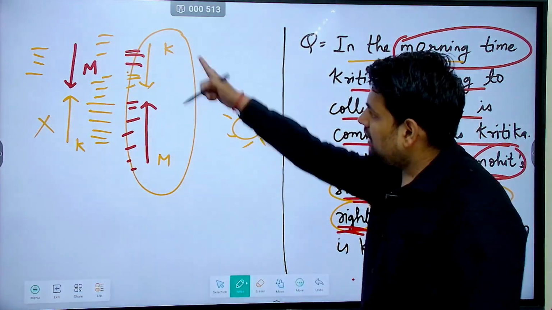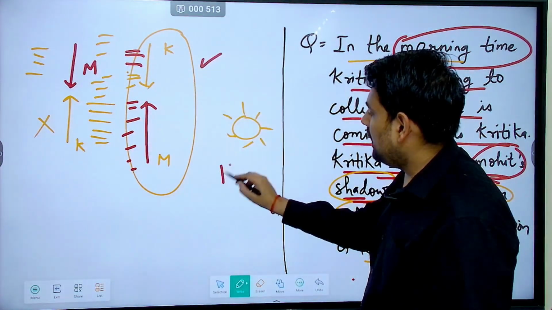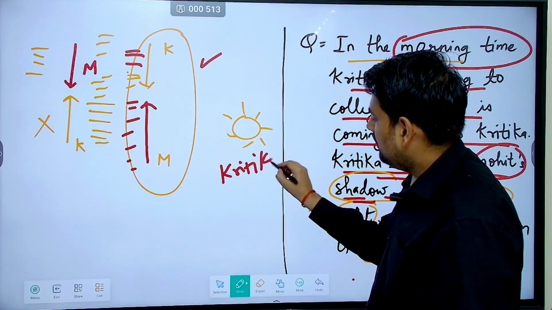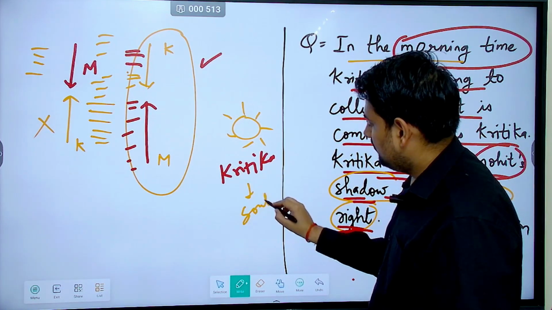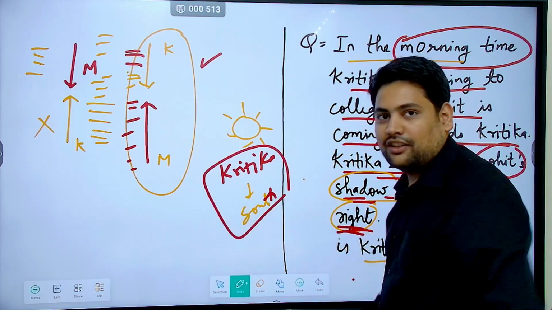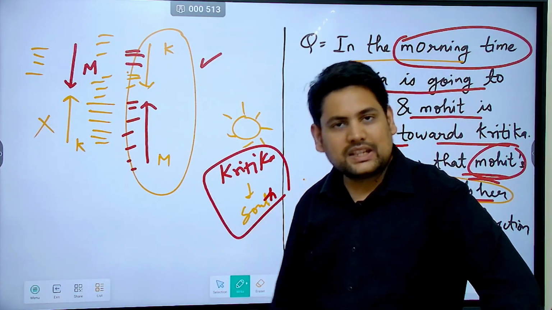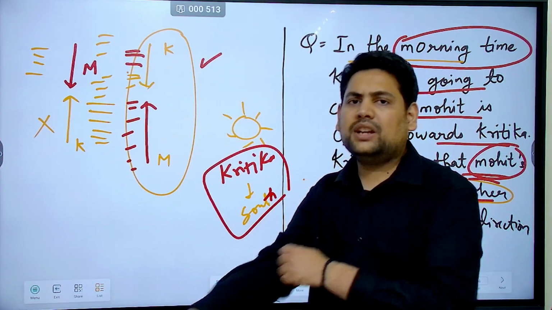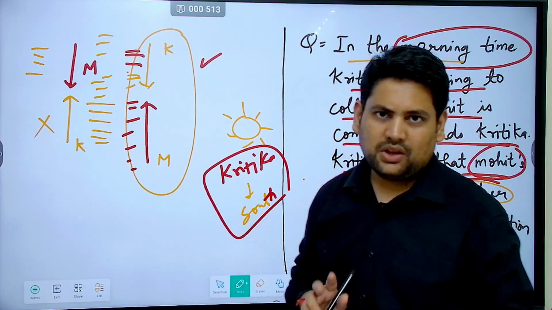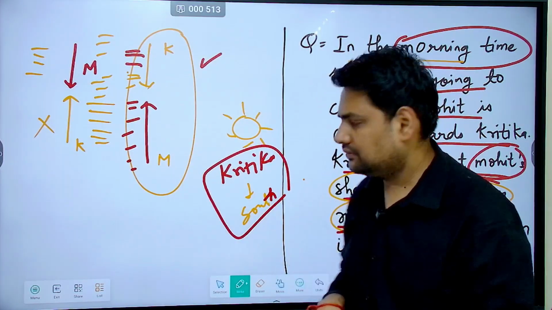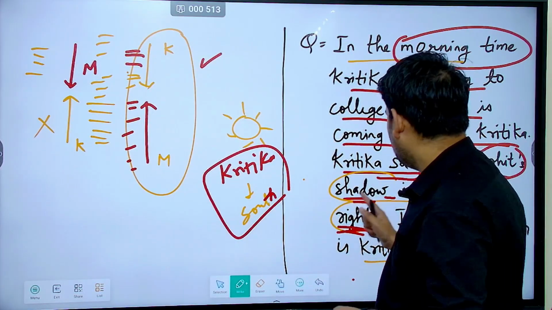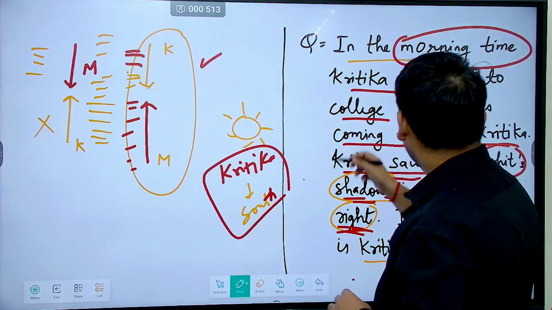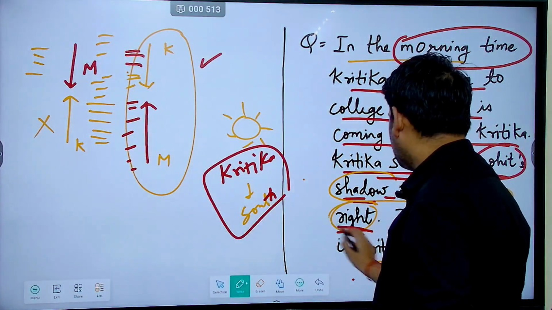In which direction is Kritika going? This diagram is correct, so Kritika is going in the south direction. Got it? Simple. This is how you have to do it. First, we know what happens at sunrise and sunset with respect to shadows. Then in the question, we saw whether the shadow is falling towards her right or left.